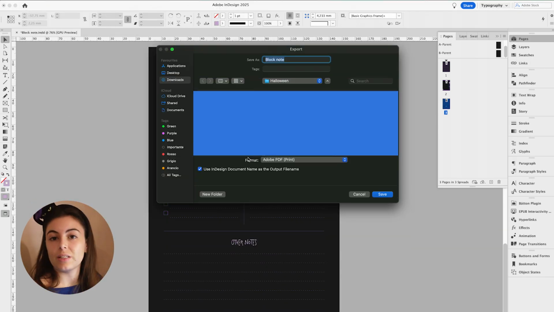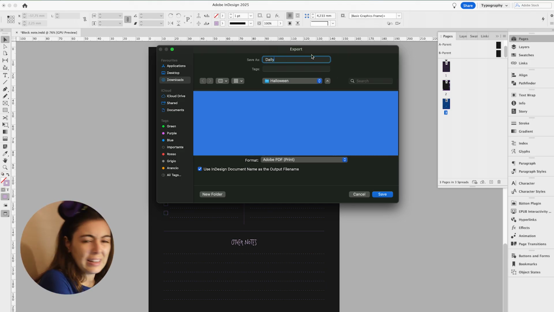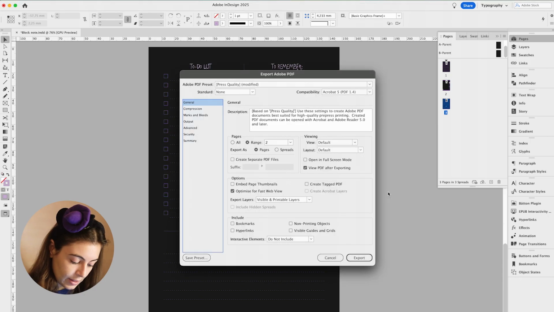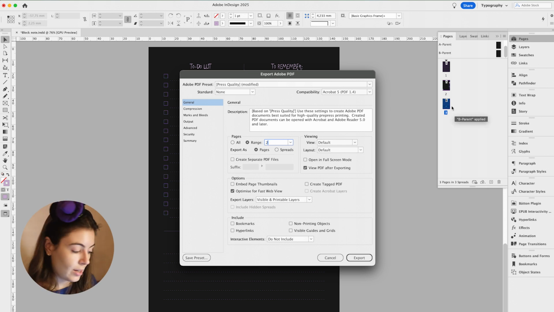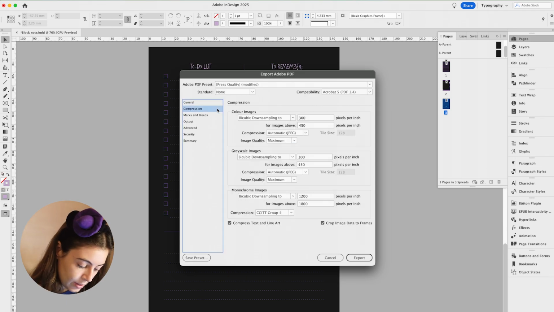So we exported it as a PDF in Illustrator, in Photoshop, and now finally in InDesign. A daily planner weird thing. And then in the PDF section, just select the same thing. So press quality. The range, we want the third page here, so just go page 3, and then compression 300.